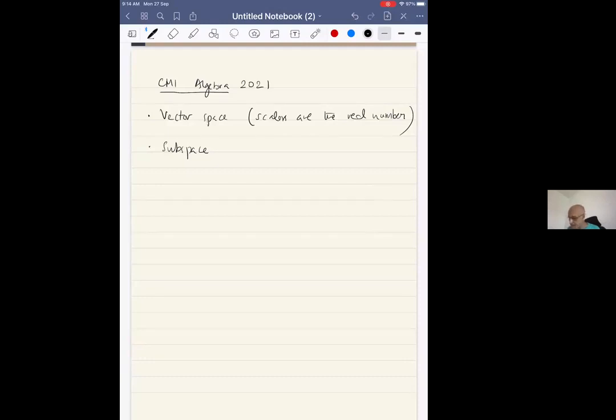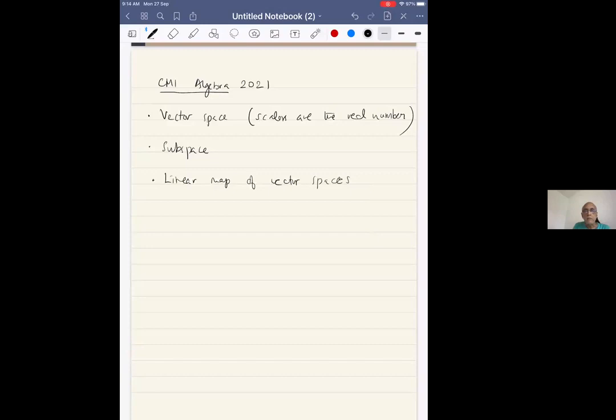Okay, so now that we know the notion of a vector space and a subspace, what was the next thing? Linear maps of vector spaces. We've done that also.